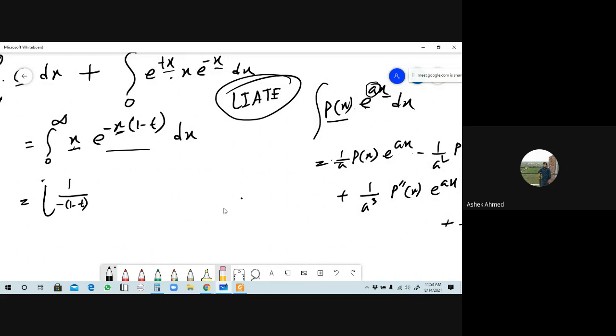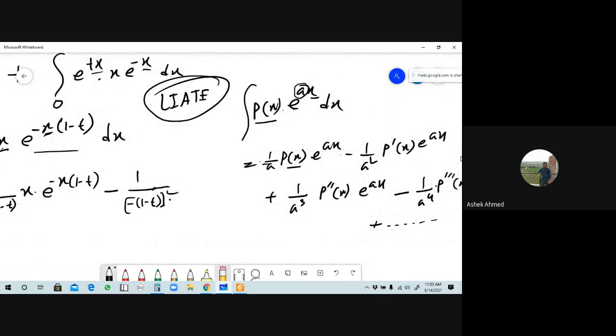Okay, it has a coefficient of x, so p of x is whatever x is here, is it right, into the exponential function, minus x into 1 minus t here. So this will be plus, the coefficient is plus, but it will be minus. That will be 1 by minus 1 minus t whole square, since there is a square.